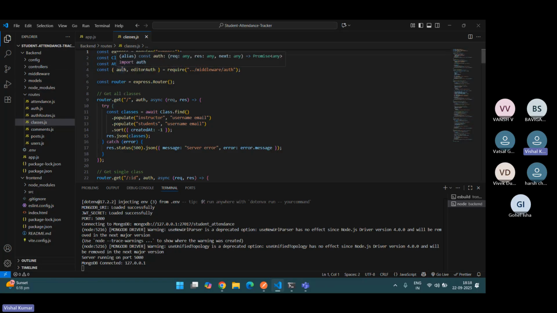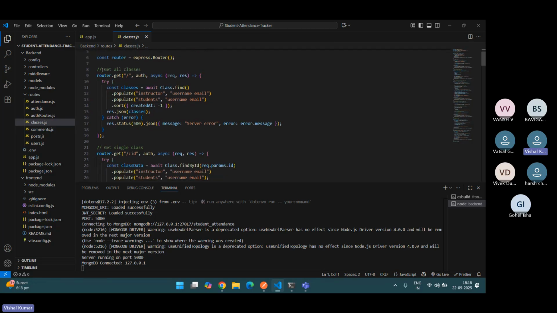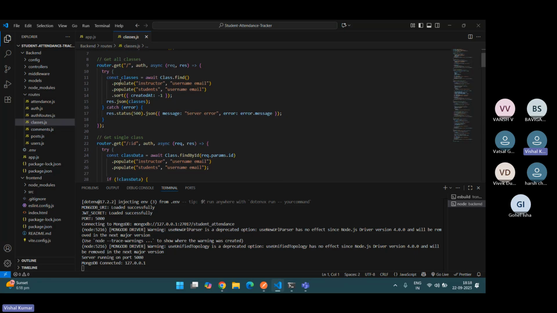Here's all my routes: app.use API classes routes here, and if I go to this, it will show my functions in routes classes.js. I've used express.js. I made a class which is in models. Everyone knows controller, model, and views. Views is for the front end, model is for updating, and controller controls all the functions. I've added all functions in the controllers and made other routes, like get all classes, which I was creating but haven't completed yet.